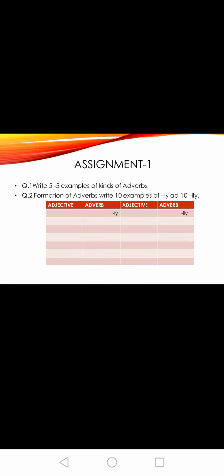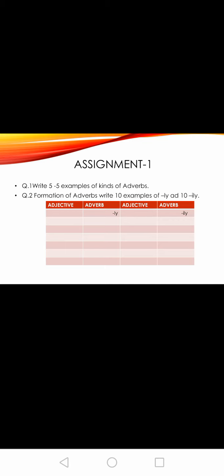Now the next one is your assignment. Here we completed our topic. So what have we seen today? Adverbs. What is the definition of adverb? An adverb is a word which tells us more about the verb. It means the work was done, but how the work was done we come to know by the adverb.